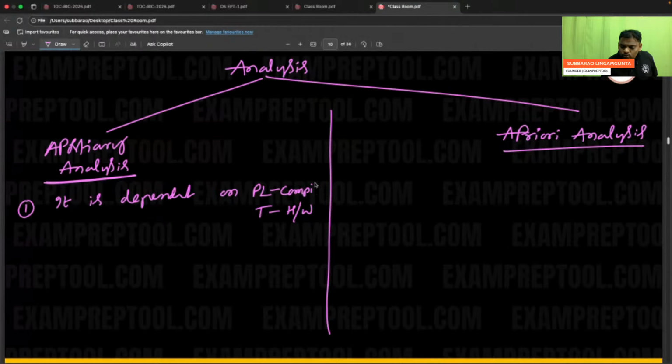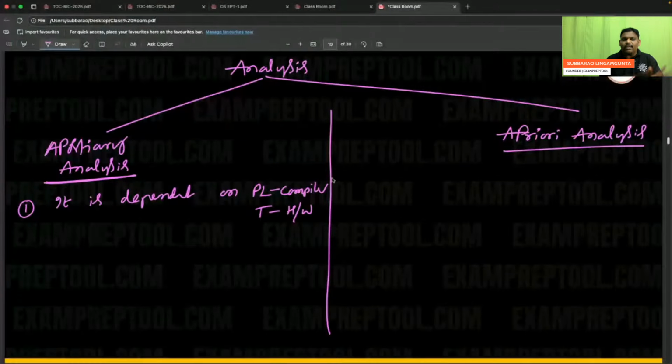Without these two things, I cannot say the time complexity. If these two things are not there, I cannot give the answer. If they are there, then only I can give the answer.